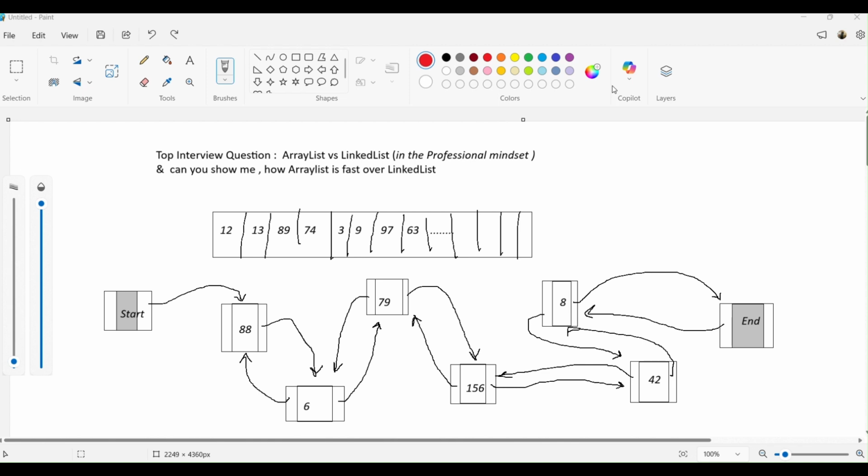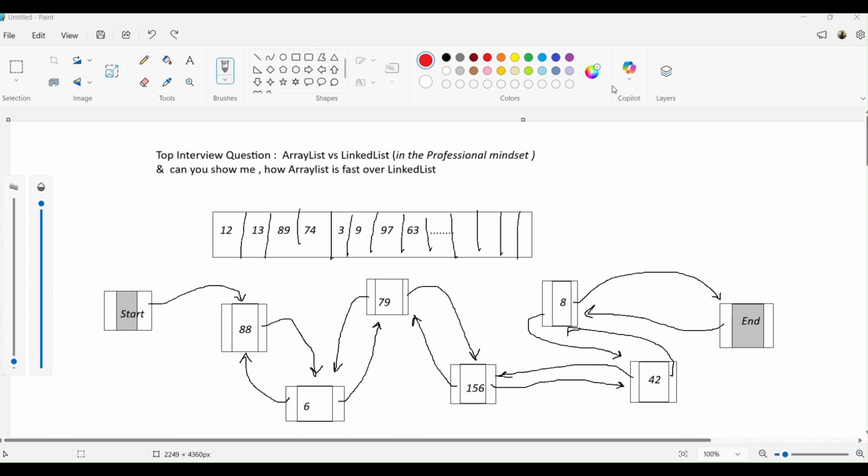That is actually the second question. But the first question is, what is the difference between ArrayList and LinkedList? Usually I get the correct answers to this: ArrayList is better for reading operations, and LinkedList is better for insertion and deletion kinds of operations, whenever our application has more of such data. Although I'm going to discuss a whole lot of these things very deeply with you in this video.